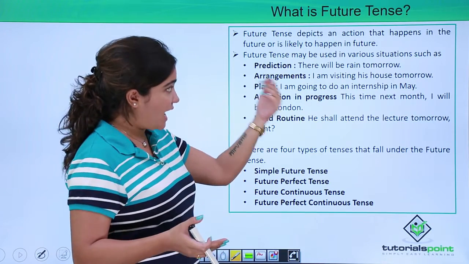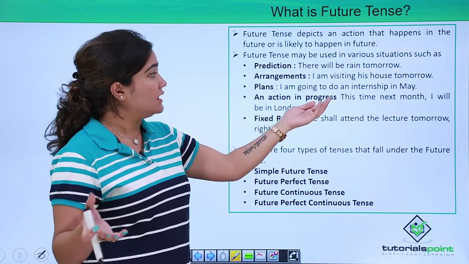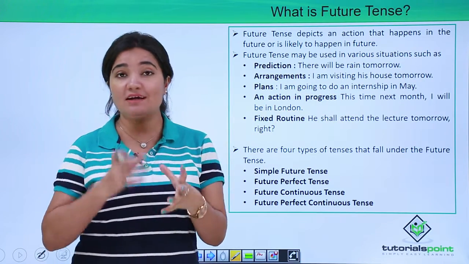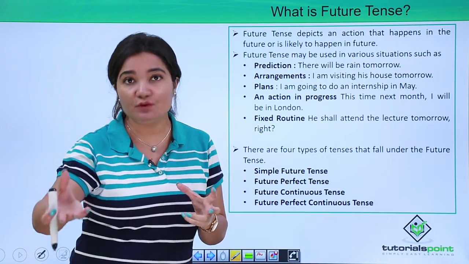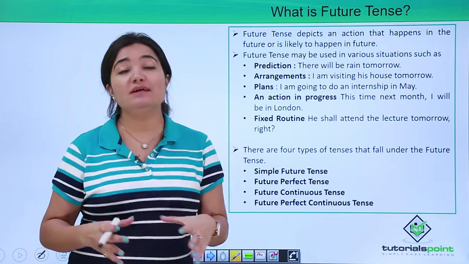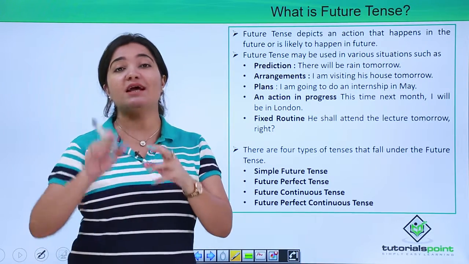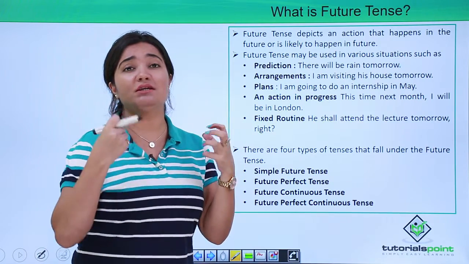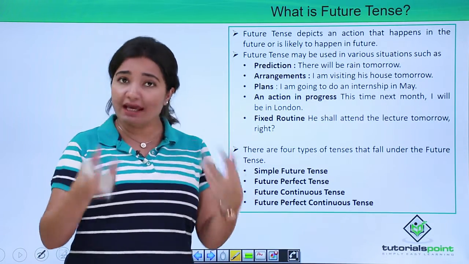Or else an action in progress. So for example, this time next month I will be in London. So again, it is something that is related to future. We are not discussing something that has already happened or is happening right now, but something that might happen in future, be it plans, be it arrangements, be it predictions, anything.